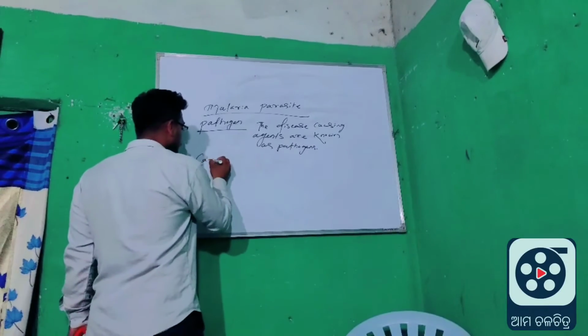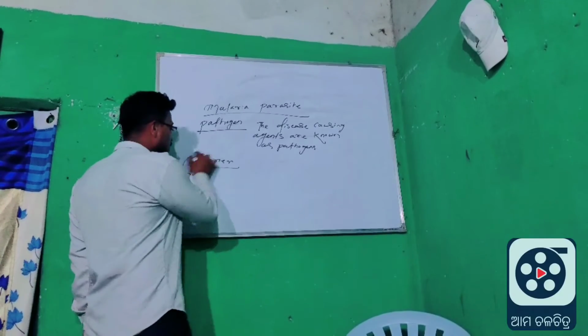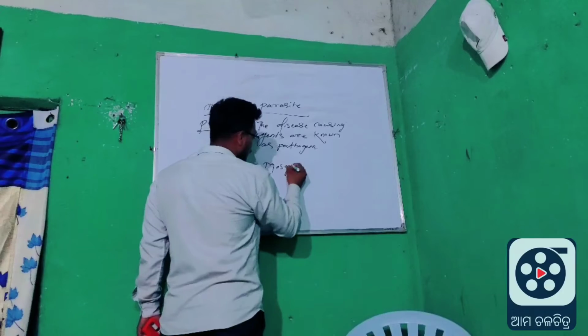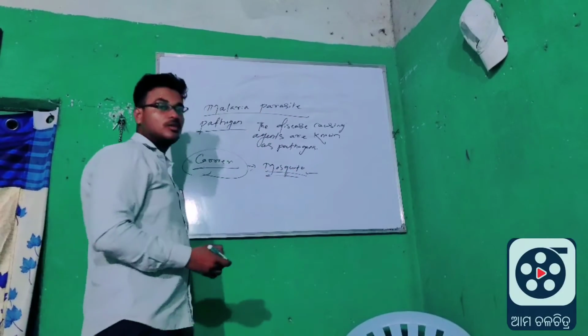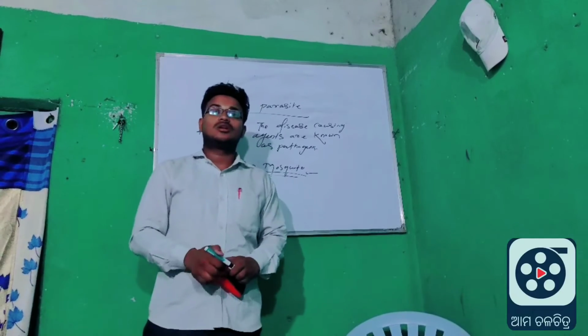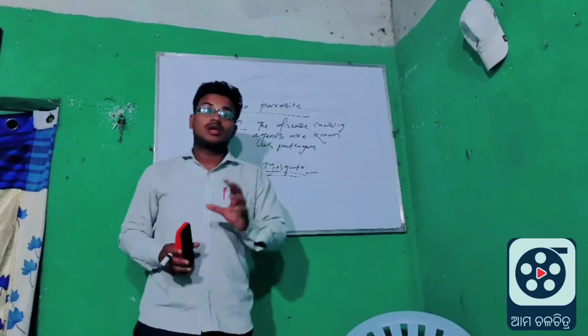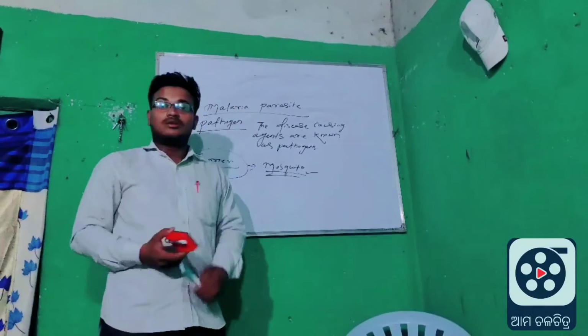Carrier: in malaria, the mosquito acts as a carrier because it carries the disease from the infected person to a healthy person. Now you understand about pathogens.